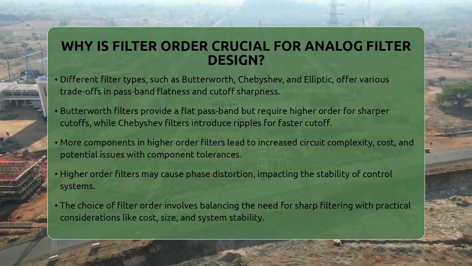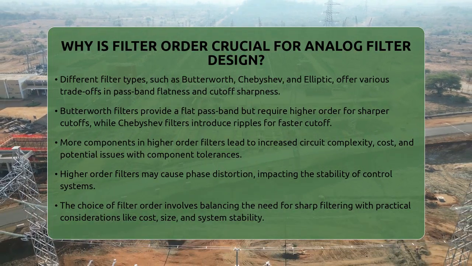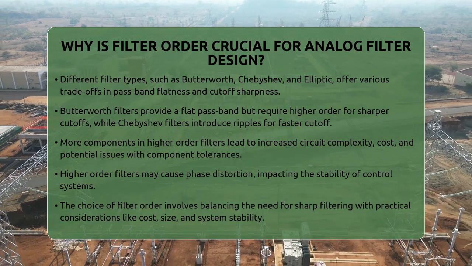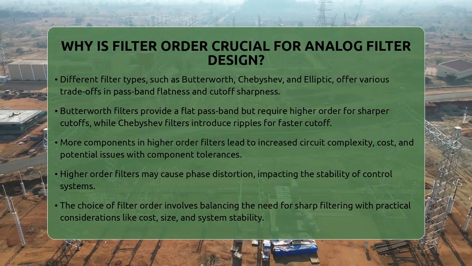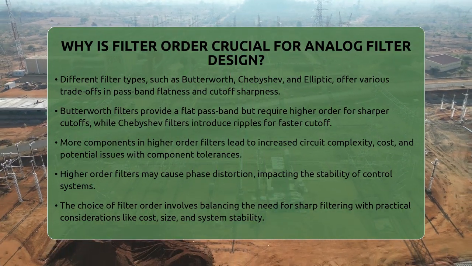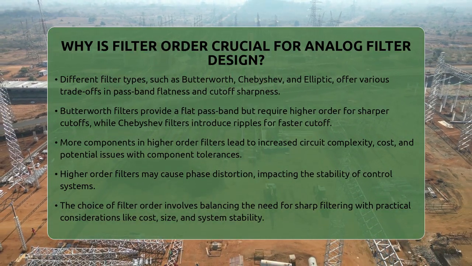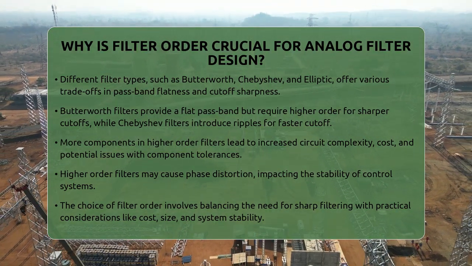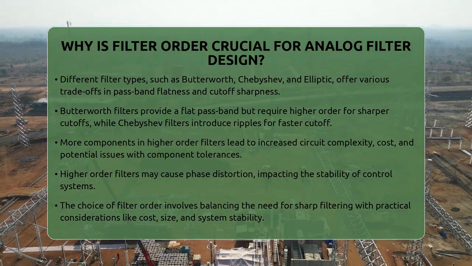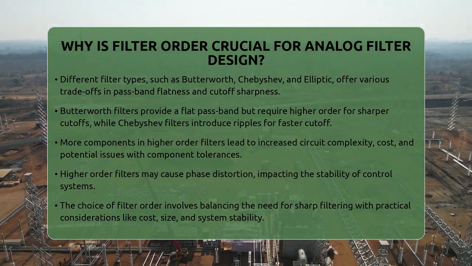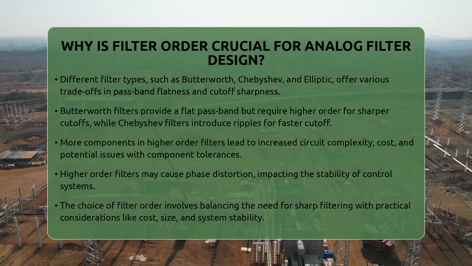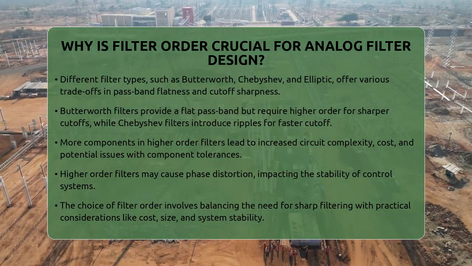So, the importance of filter order lies in how well it can separate signals, how it affects the timing of the signals, and how complicated the circuit becomes. Choosing the right order is about balancing the need for sharp filtering with practical limits like cost, size, and stability. It's a key decision that impacts the overall performance of analog filters in signal processing and control systems.